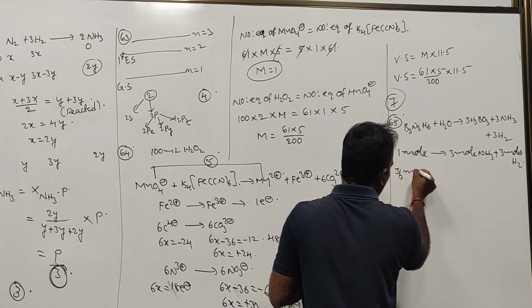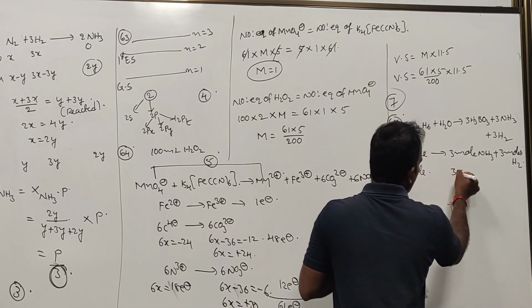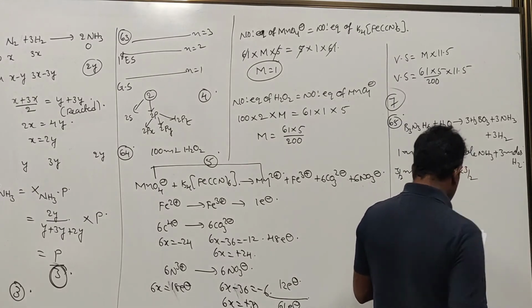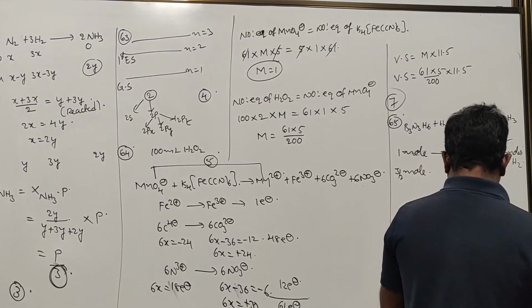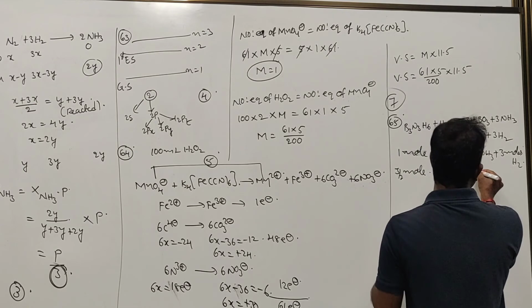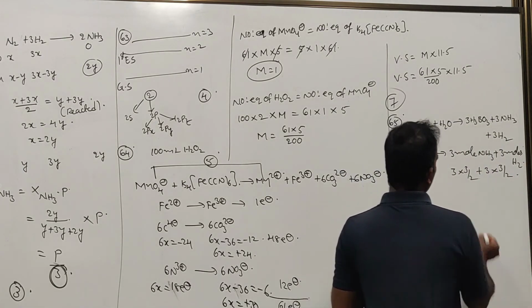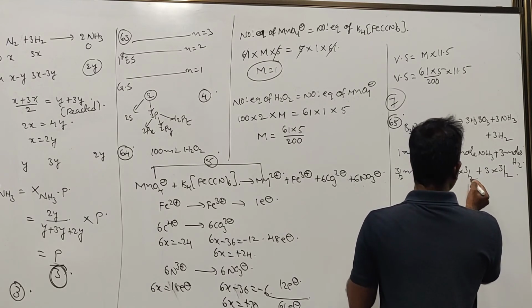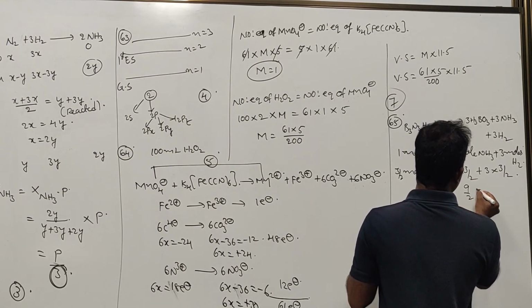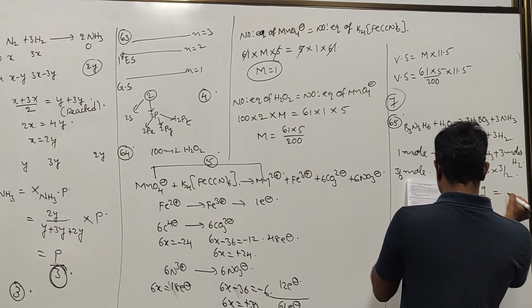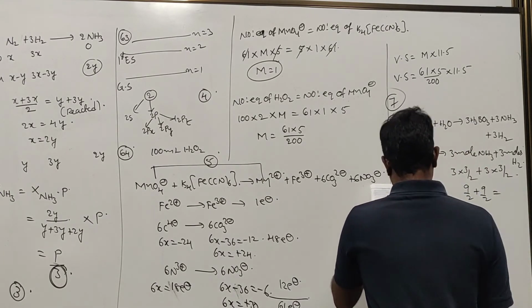3/2 moles will give you 3 into 3/2 plus 3 into 3/2, that is 9/2 plus 9/2, which is equal to 9.